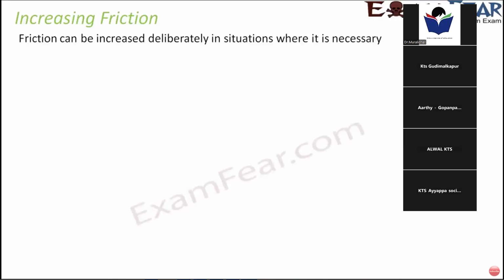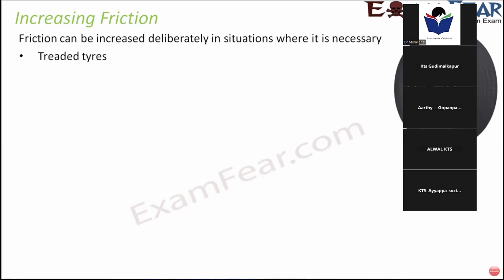Friction is because of the nature of the surface, right? By now we know the causes. If the surfaces are pressed hard, friction will increase. If the surface is rough, friction will increase. So one very common way to increase friction is to make the surface rough. If you have a smooth surface and want to increase the friction, just make the surface rough by pouring something very rough in nature.